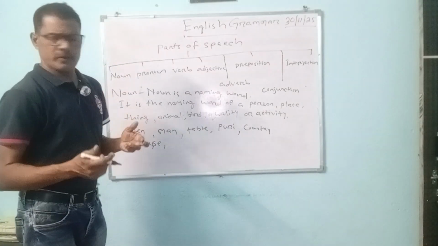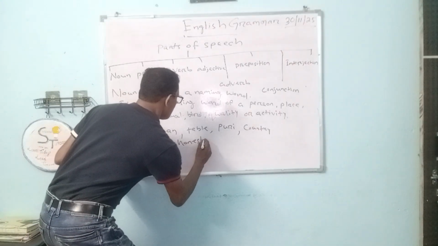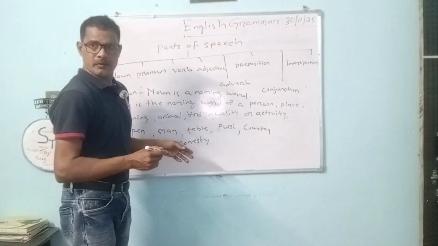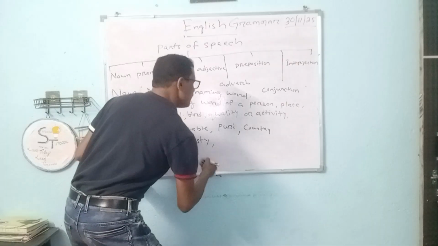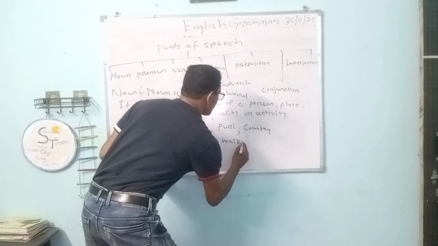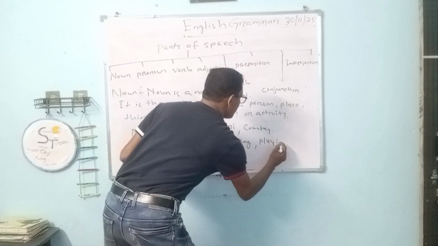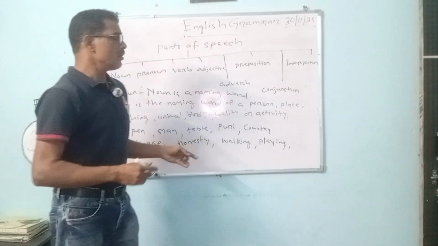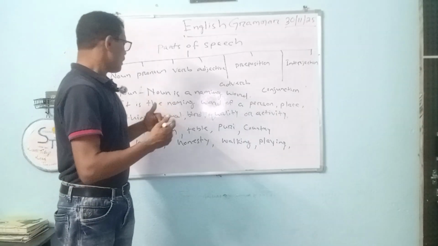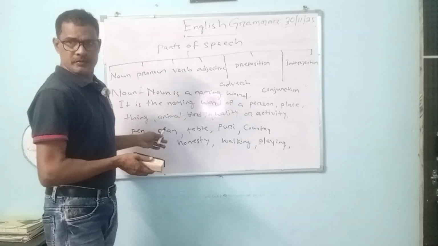Quality means honesty. Honesty is a quality. Then activity, any activity, that is walking or playing something. These are called nouns. We will study elaborately in the next class. Okay, this is a noun.